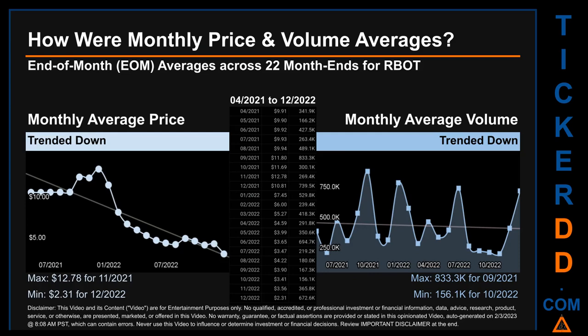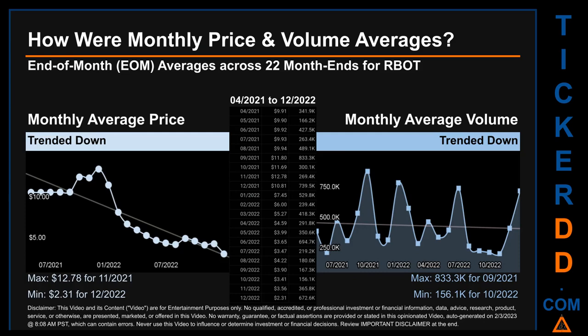How were price and volume averages for RBOT? Across 448 trading days, there were a total of 22 month ends, of which monthly averages for daily price and volume were calculated. Overall, monthly price average trended down while monthly volume average trended down.